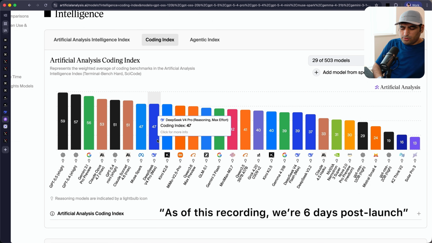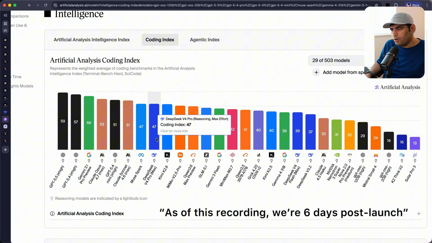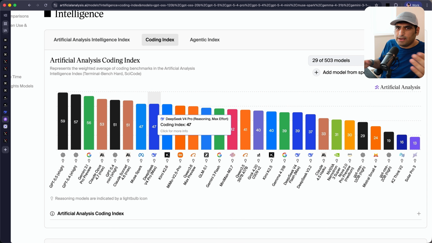Right now, DeepSeek V4 is not really available with a bunch of providers, and only DeepSeek itself has been hosting it. So it remains to be seen how other providers, especially in the US here, will be able to provide good inference on top of DeepSeek or not. But Kimi K2.6 is already out and it is already performing really, really well. I think in my early experiments, I found Kimi K2.6 to be much better than DeepSeek V4. But DeepSeek V4 can manage a 1 million context window that Kimi K2.6 cannot, right?